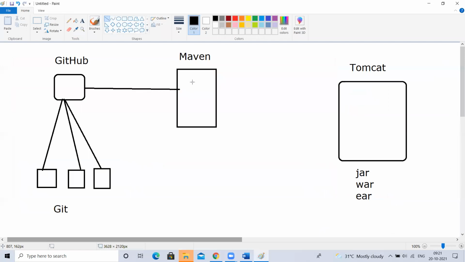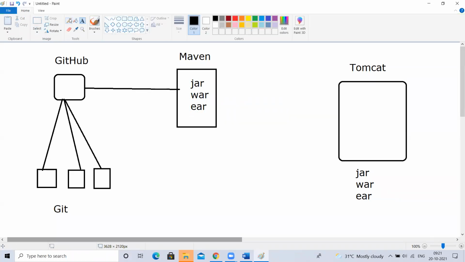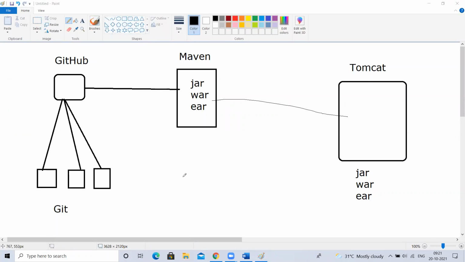If you give that source code to your Maven and ask it to give you a jar file, or a war file, or an ear file, whatever you tell Maven, it will give that, and you can take that and deploy it into your Tomcat. So you give Maven the source code and ask for jar, war, or ear, whatever you want. Now you can deploy it into your Tomcat. Understood, guys? Is it easy?